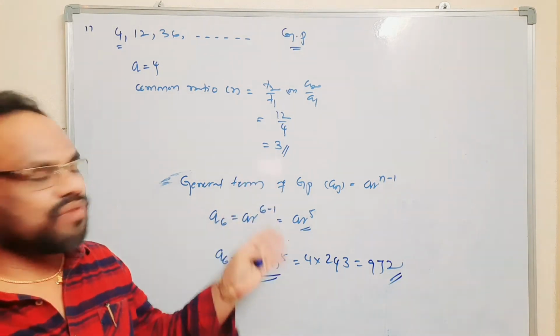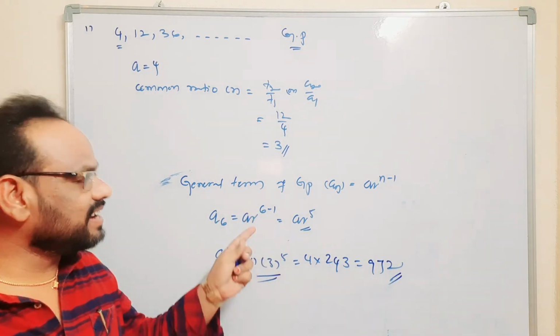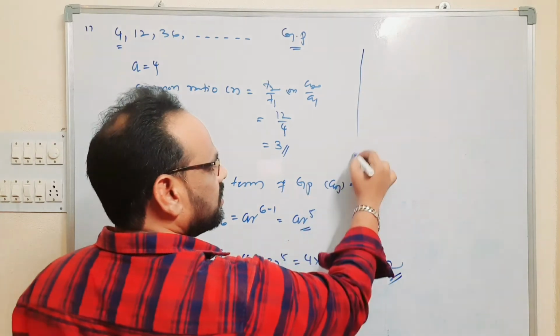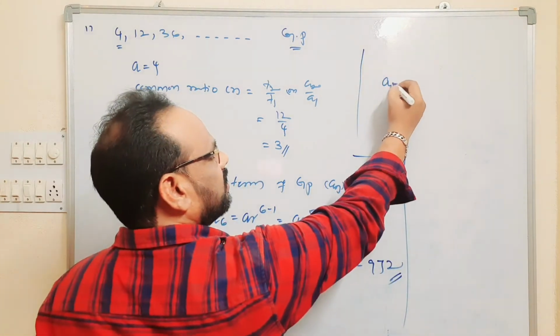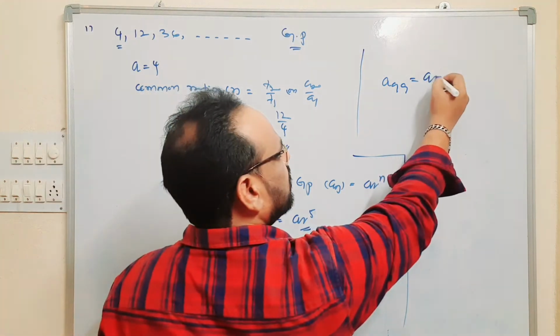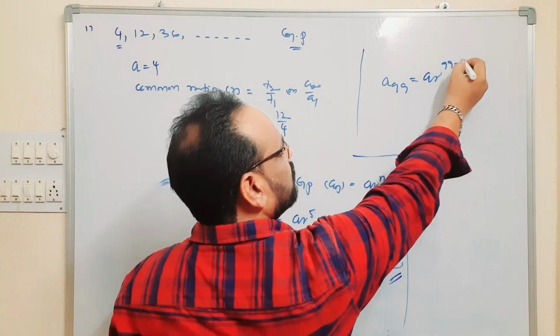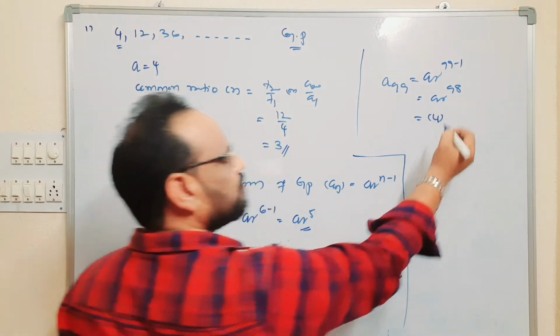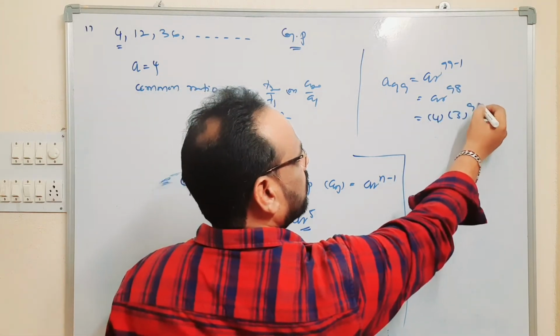What is the 99th term of the given GP? We want A99. A99 is nothing but AR power 99 minus 1, which is AR power 98. A value 4, R value 3 power 98.